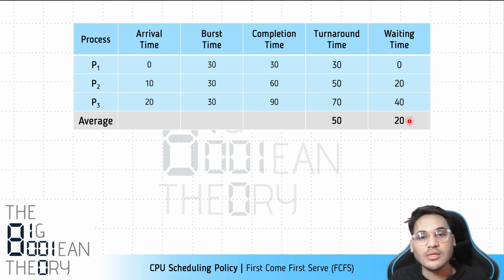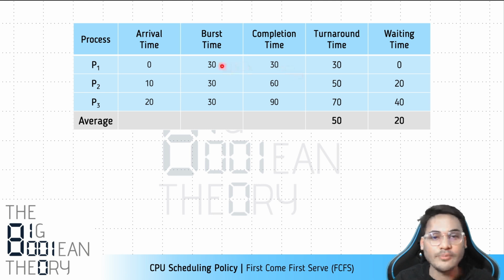So what does this mean? In this hypothetical case, we had three processes. Each of them had a burst time of 30 and they're basically spending 50 milliseconds in the system. On average, this is the lifetime of a process in this hypothetical situation, right? And they're waiting for 20 milliseconds on average, right? So we have a number.